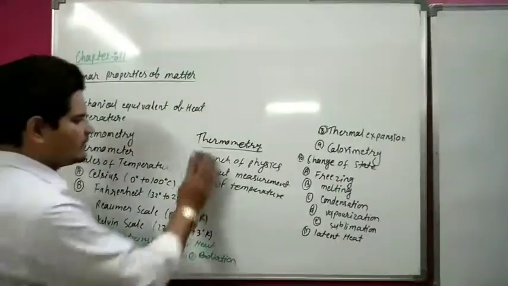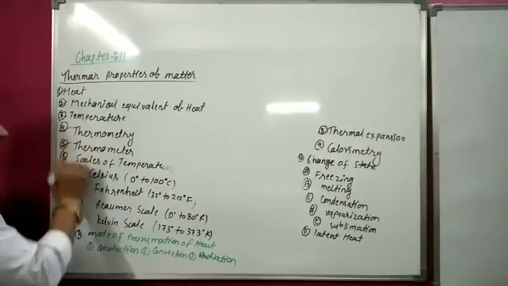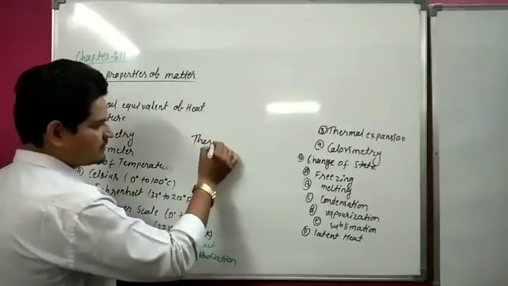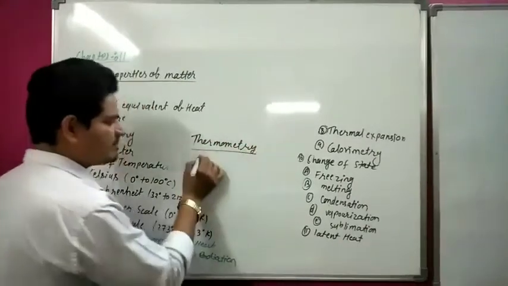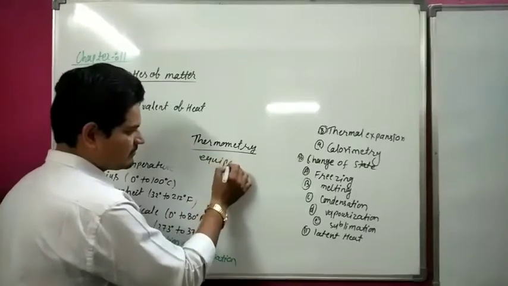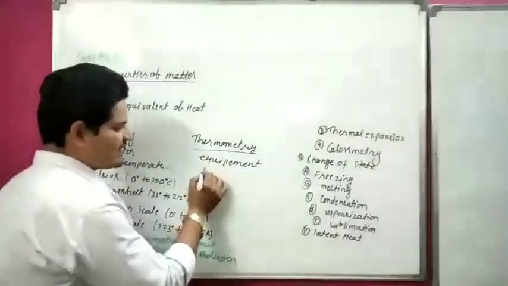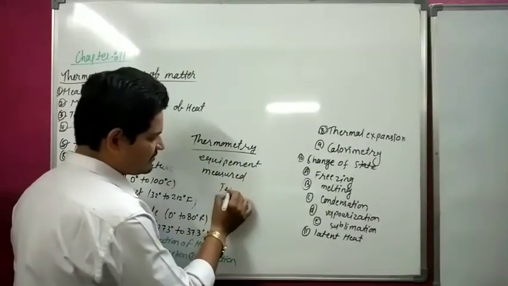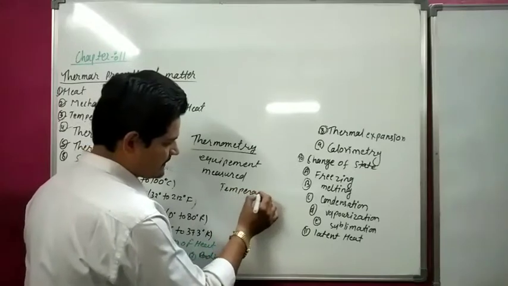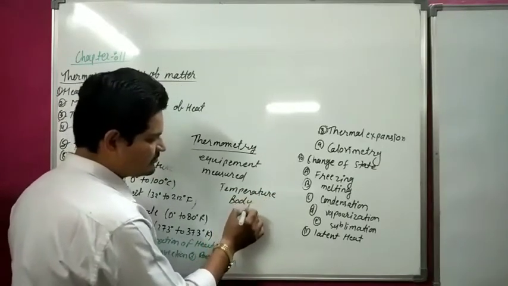Now the next topic is thermometer. Thermometer is the equipment which is used to measure the temperature of any body or object.